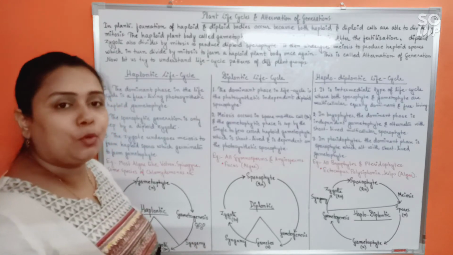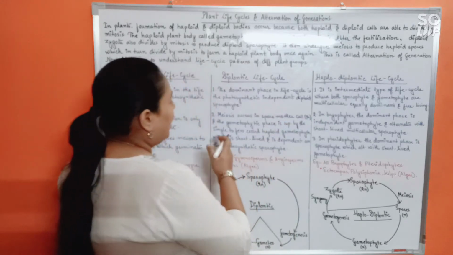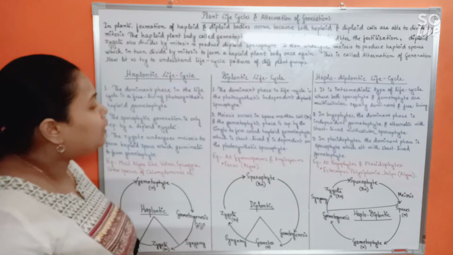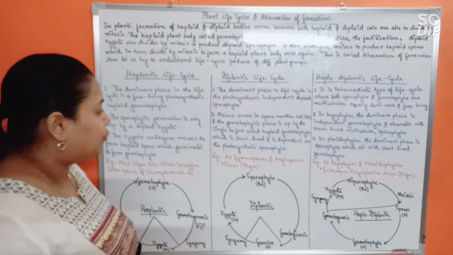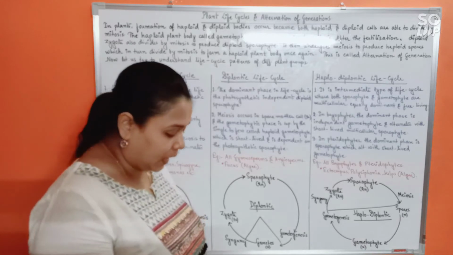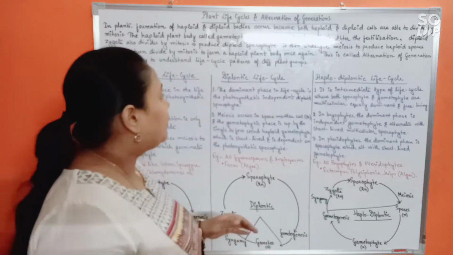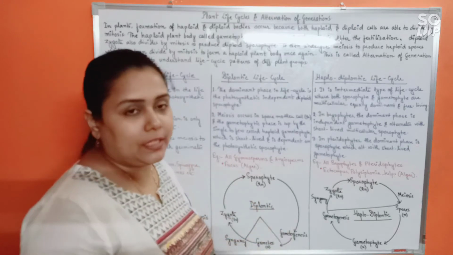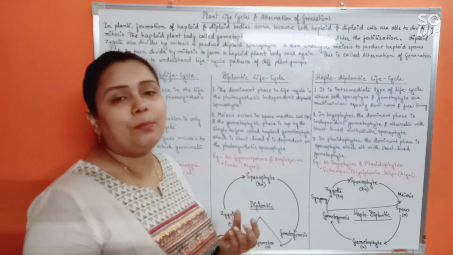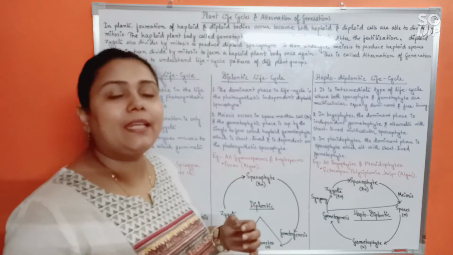Main phase is sporophyte. Meiosis occurs in the spore mother cell and the gametophytic phase is represented by single to few-celled haploid gametophyte which is short-lived and is dependent on the photosynthetic sporophyte. So mainly in the diplontic life cycle again, the main plant body is sporophytic and in the whole life cycle for a very short period of while, a few haploid cells will be formed, that is the gametes.